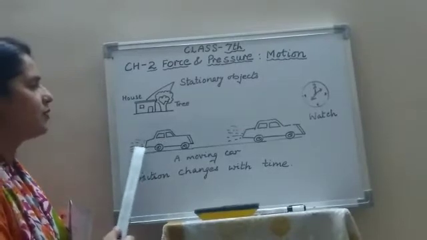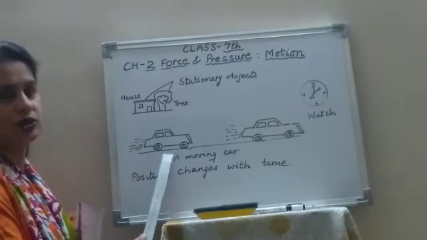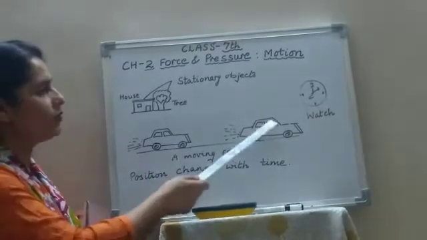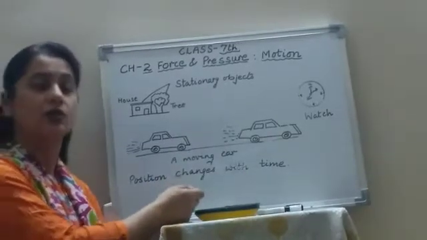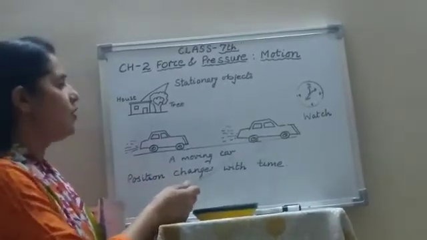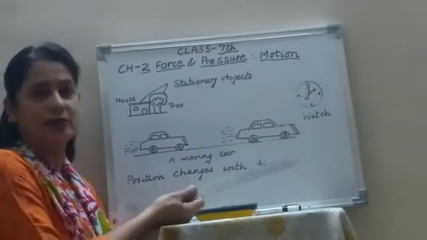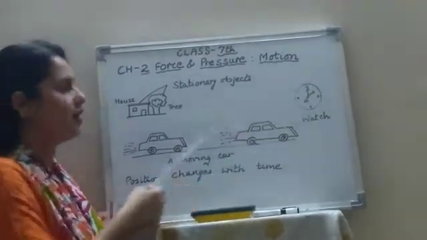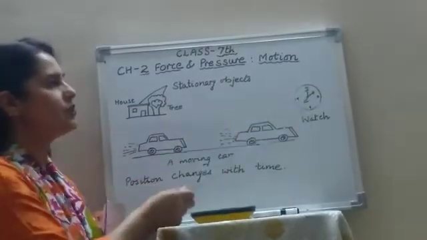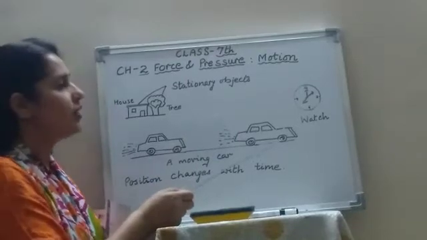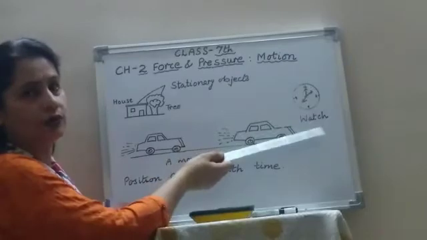Suppose this is a moving car. At some instant it is at this position, but after some time it reaches this position. So that means it is in motion. Now some objects change their position very fast, so their motion is visible. Easily we can identify that they are in motion. While the other objects change their position very slowly. So it is very difficult to identify whether they are in motion or not.